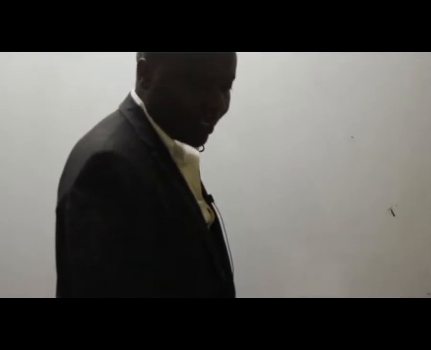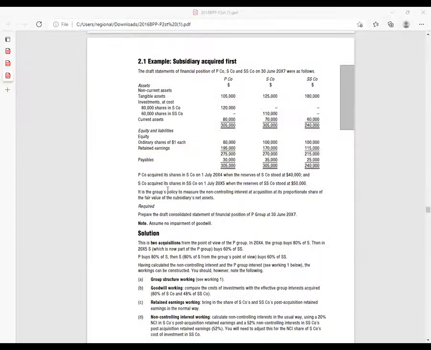They're telling us that P company acquired its shares in S company. How many shares did P acquire? We are told P acquired 80,000 shares in S company. So I want to get the percentage shareholding.